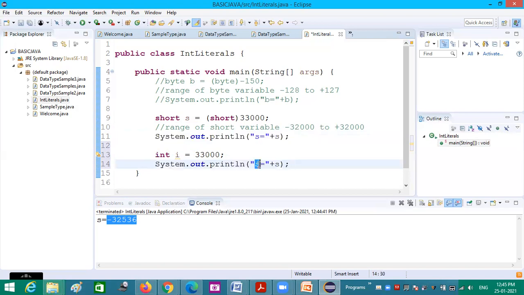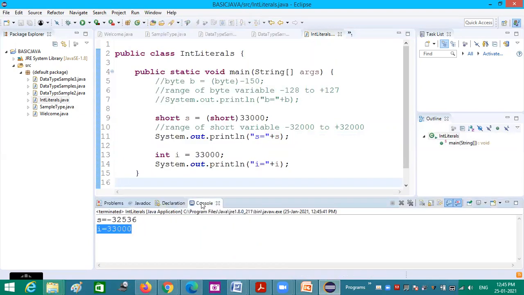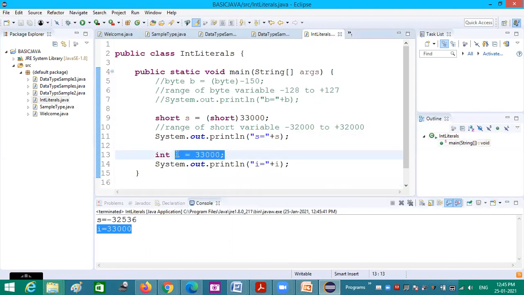So integer occupies an even larger range of values. Now this 33,000 is printed here without any error. I run this program, and we can see I equals 33,000. Yes, this value doesn't have any problem with int. So integer has its own range.